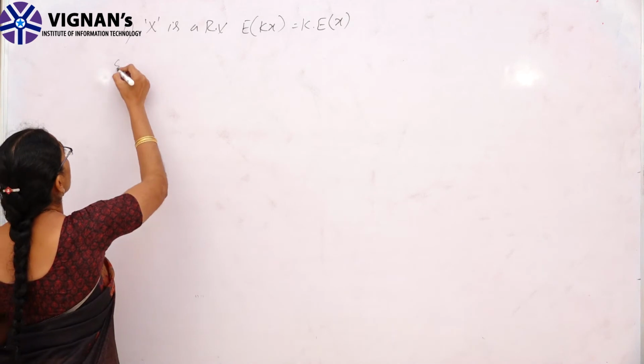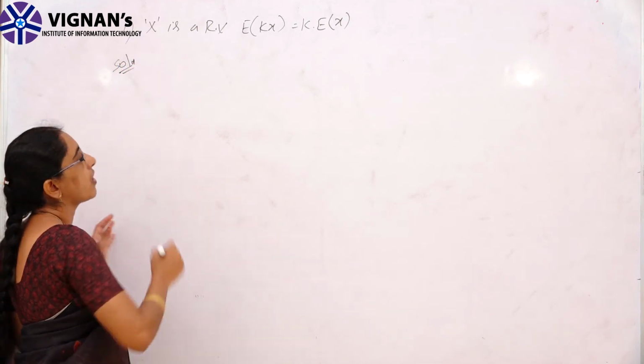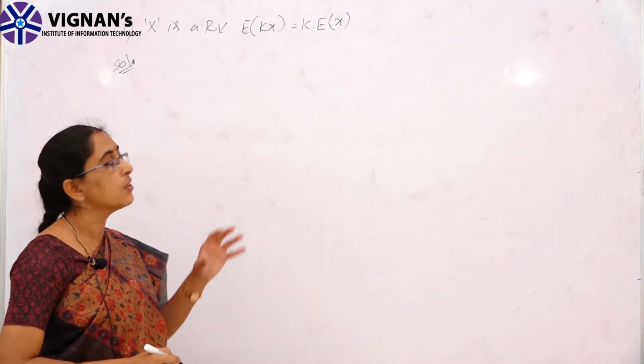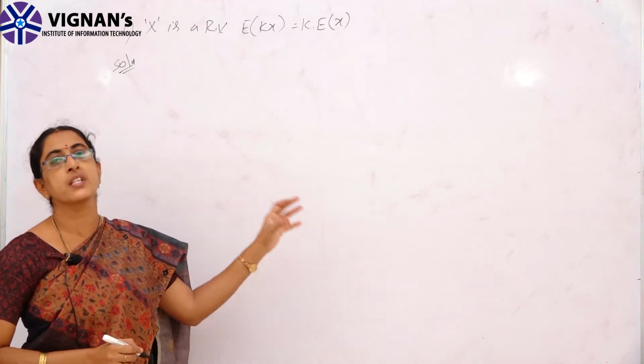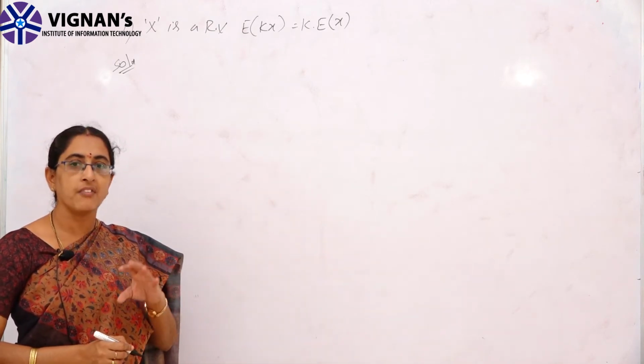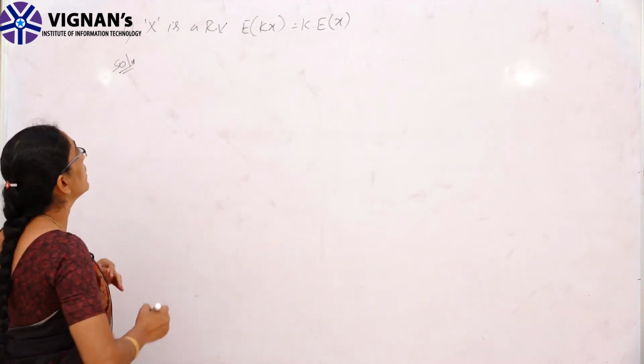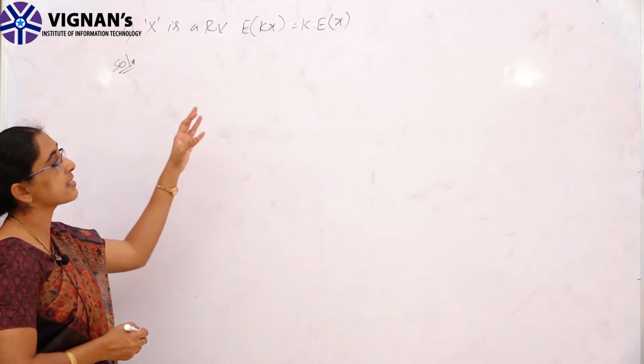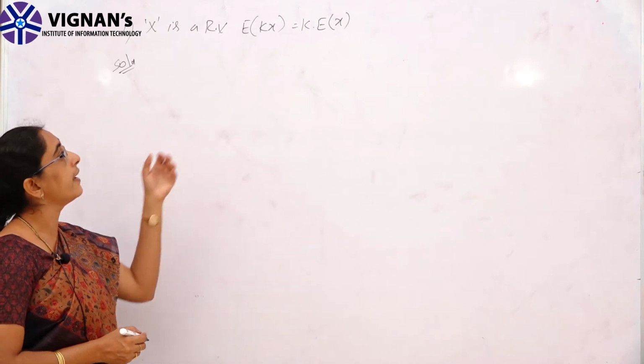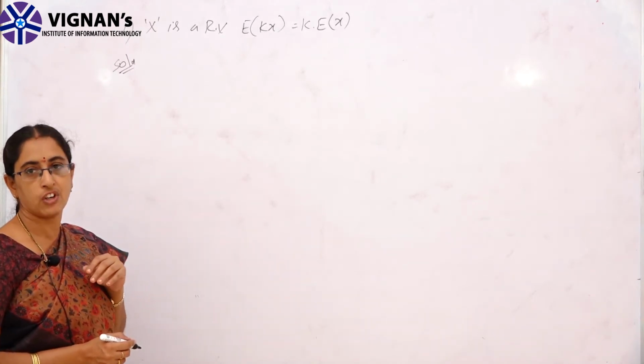We can prove it using discrete as well as continuous. Here I will prove the problems using a continuous random variable, but after that you prove this using a discrete random variable.